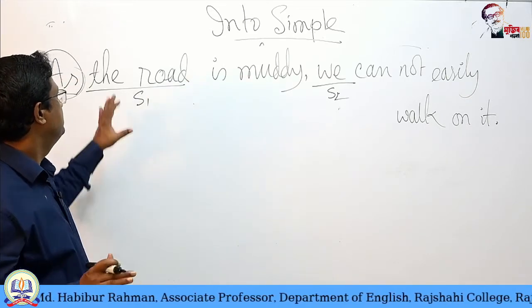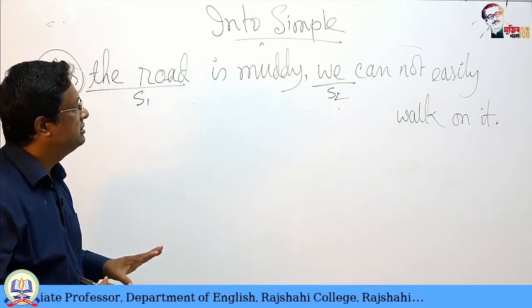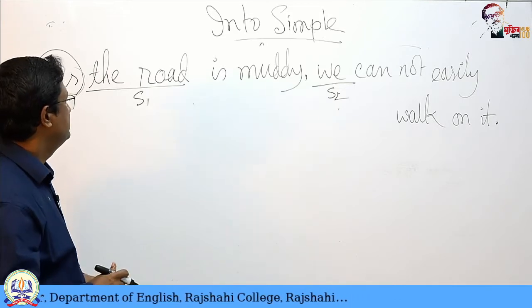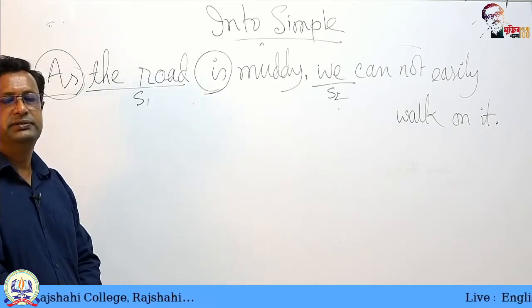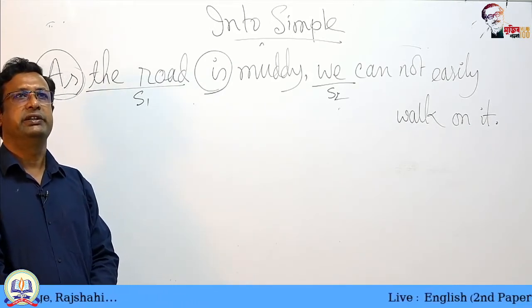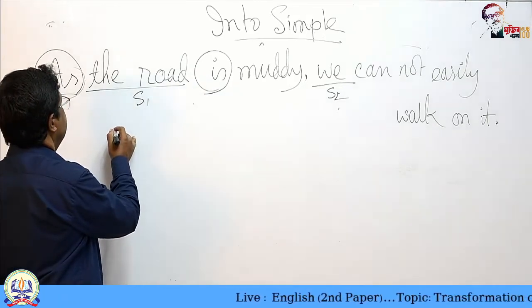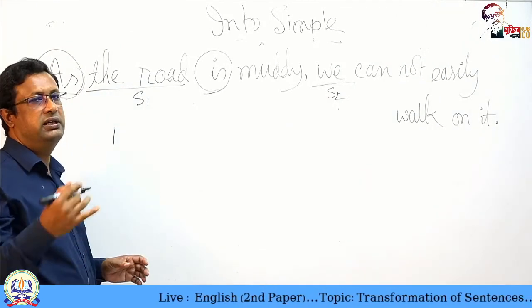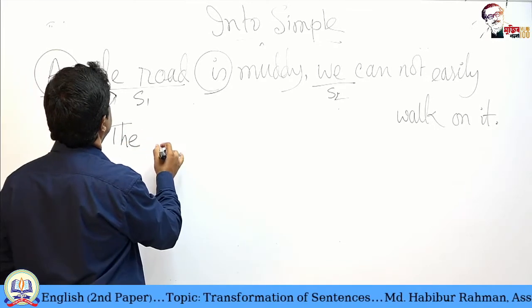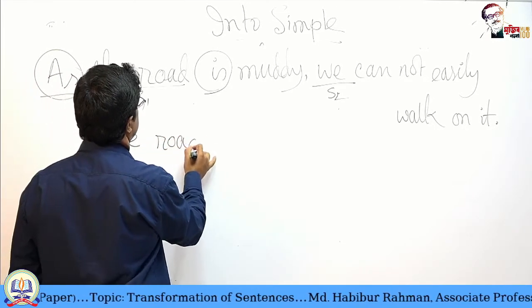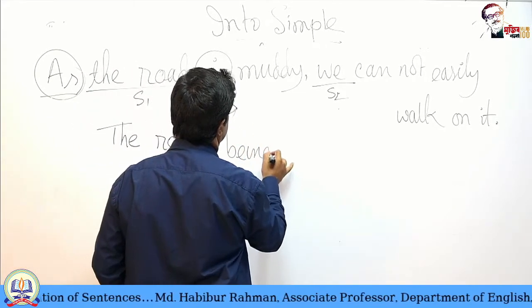However, we have to use this, the road. The road is muddy, we cannot easily walk on it. So, what can we do? We can change this verb is and make it non-finite and a participle. So, my sentence is into simple. When I am making it a simple, the road being muddy.